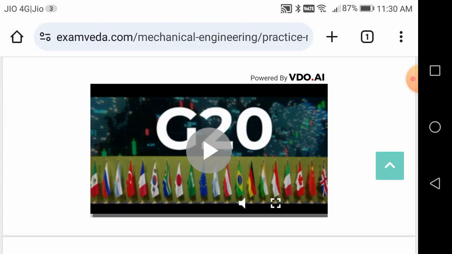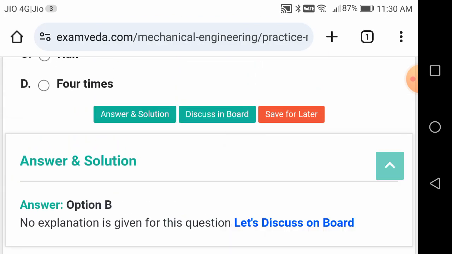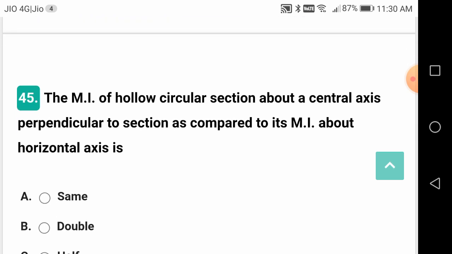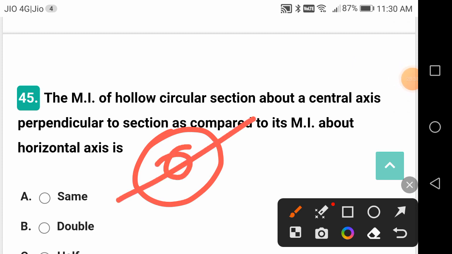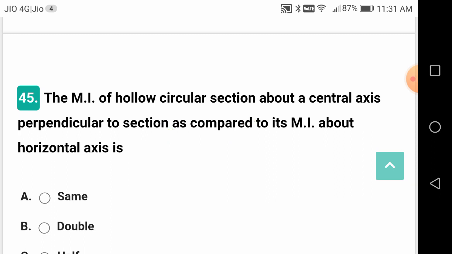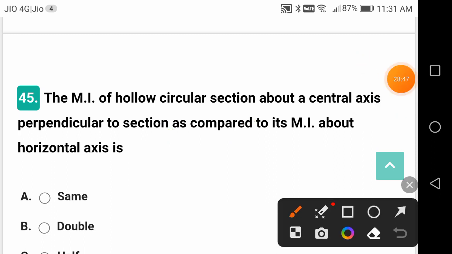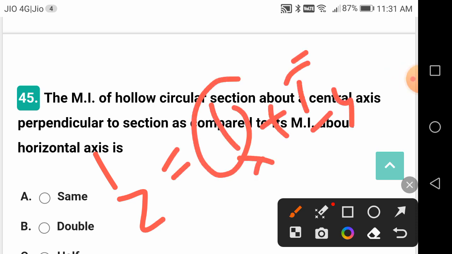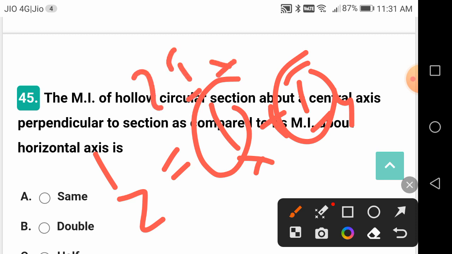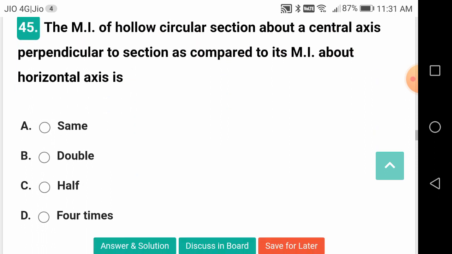So he's asking like this, okay, friends. So what he is asking actually, let us see the answer. Hollow circular section, about the central axis perpendicular to the section, as compared to about the horizontal axis. The perpendicular section is like this, okay. So it will be double. Izz is equal to Iz is equal to Ix plus Iy. As Ix and Iy are both equal, 2Ix is equal to Iz, for example, okay. So it should be more or less, check it.